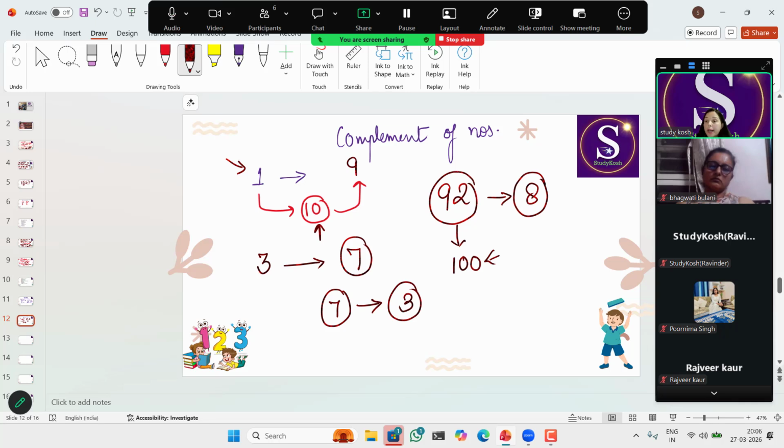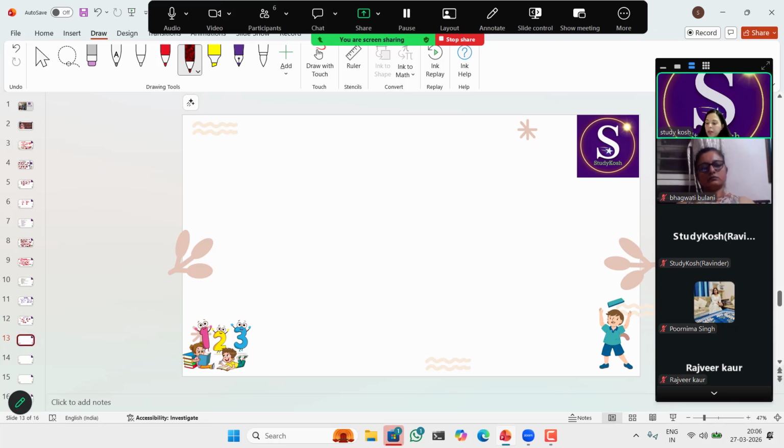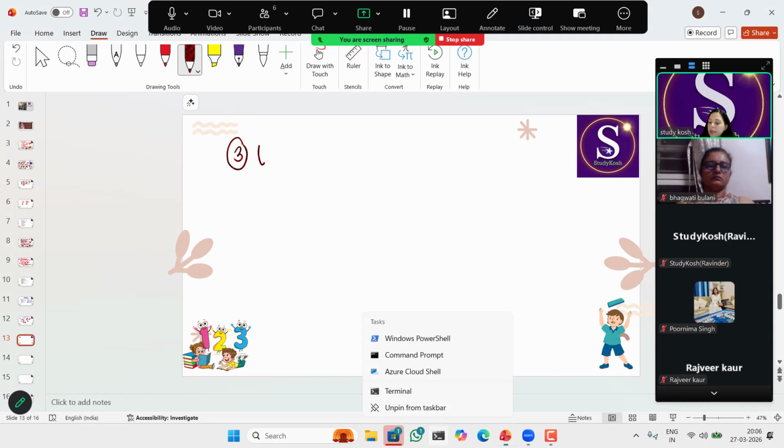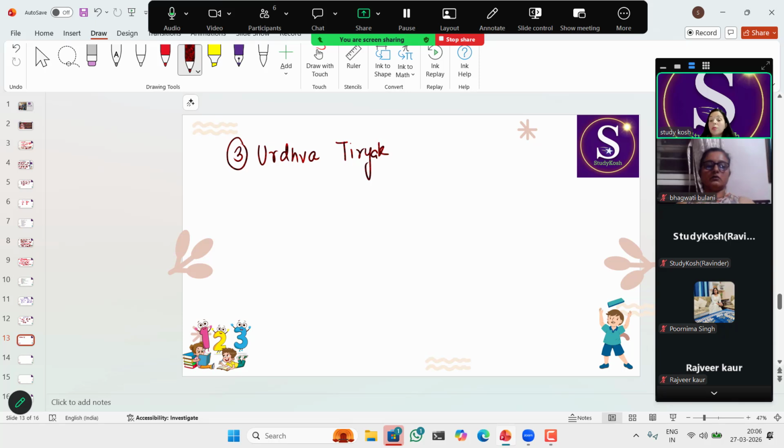So, Urdhva Tiryak is the example of a general sutra. But if I talk about specific sutras, those are sutras which are specific, like for numbers near to the base, like 9, 99, 999, likewise. So we'll use one sutra, Ekadhikena Purvena, or likewise we'll use some sutras in multiplication for multiplying numbers like 9, 99, 999, likewise.